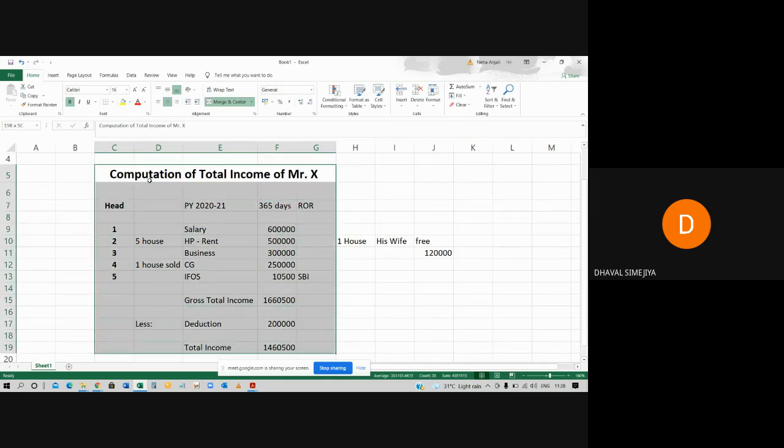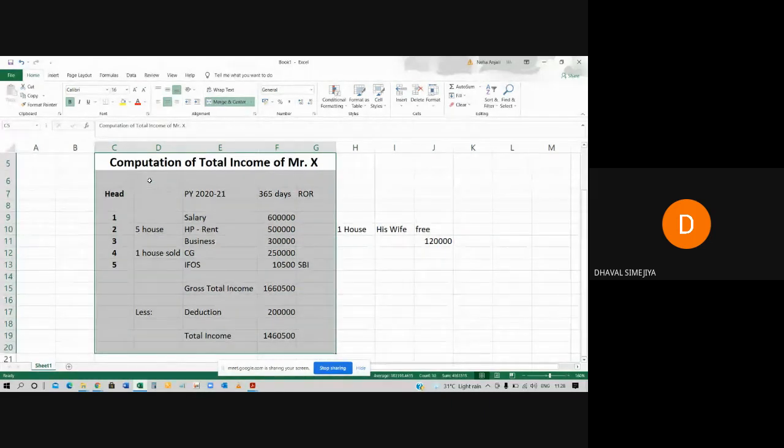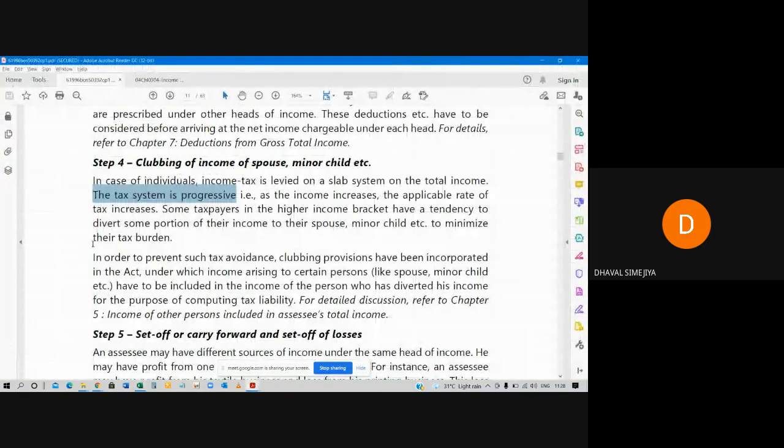So that 1,20,000 rupees will also be included in the total income of Mr. X in this 14,50,000. Why? Because that house property was given free of cost to Mrs. X. Right now, no need to understand all these things. We are just looking at the steps of how we will compute the income tax.